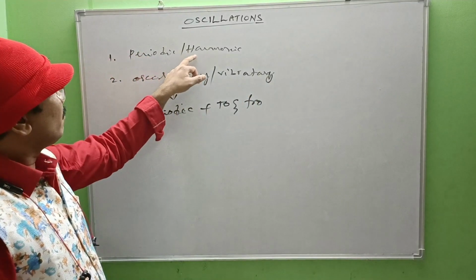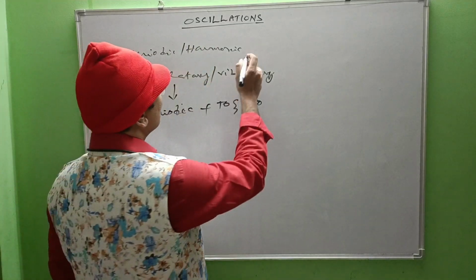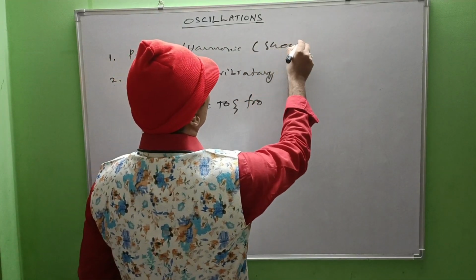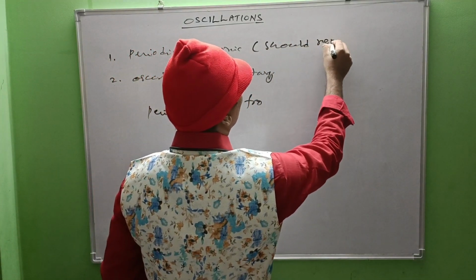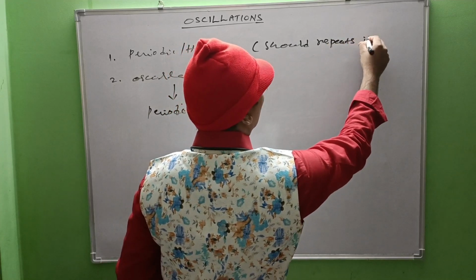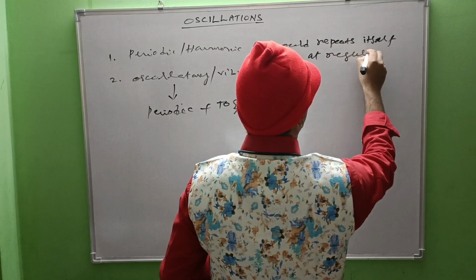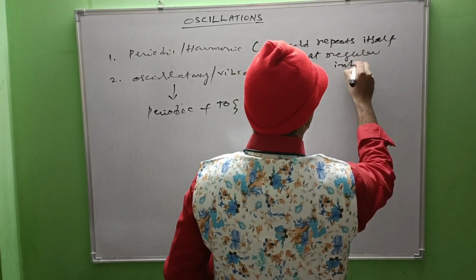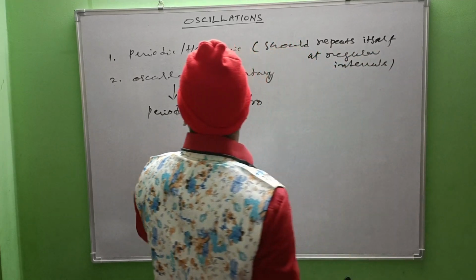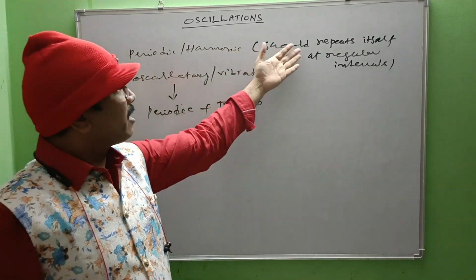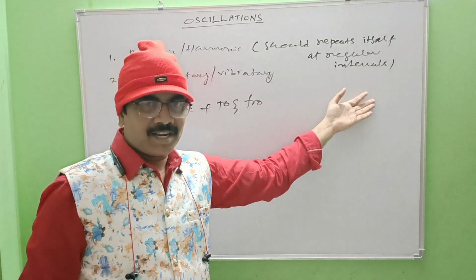But for motion that is only periodic, it should just repeat itself at regular intervals. That's all.